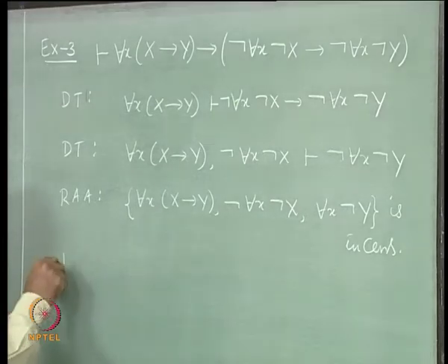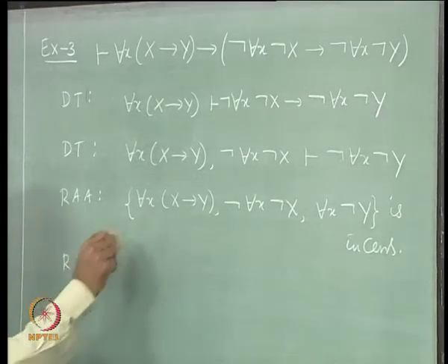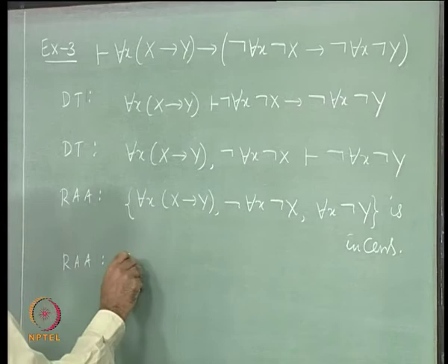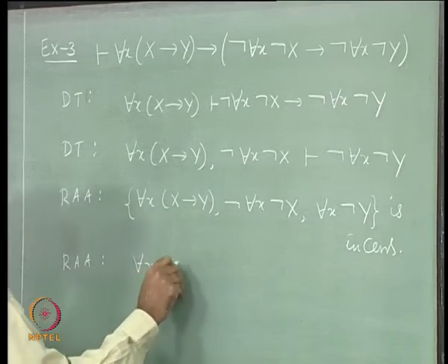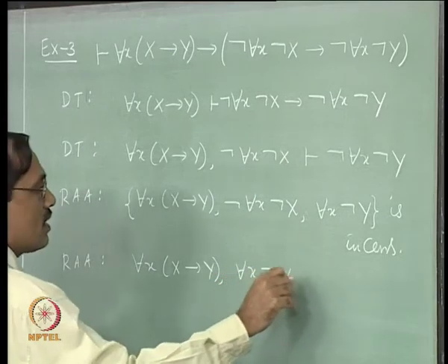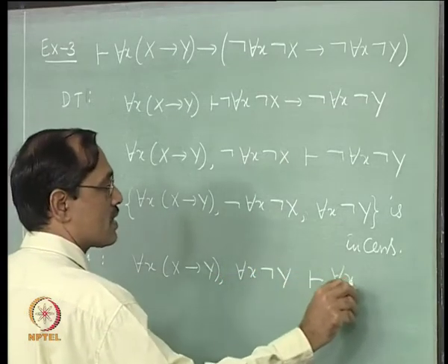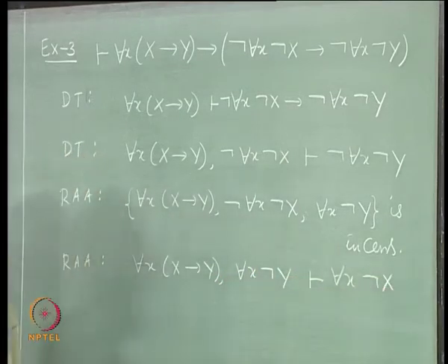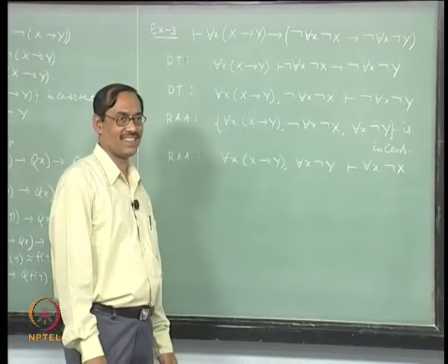Once more use RAA to take that negation to the other side. So, we say for each x, x implies y, for each x not y entails for each x not x. Now, you see contraposition has been used through RAA. We should be able to prove this. It does not look to be more simplified than this.